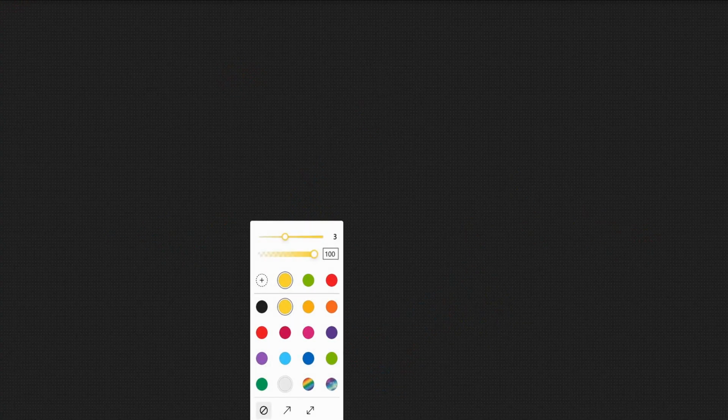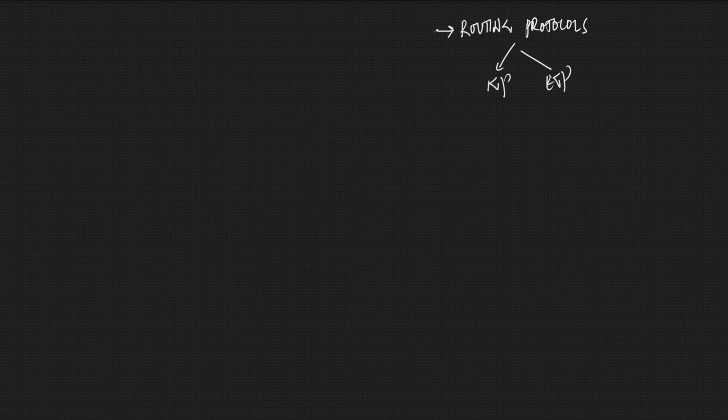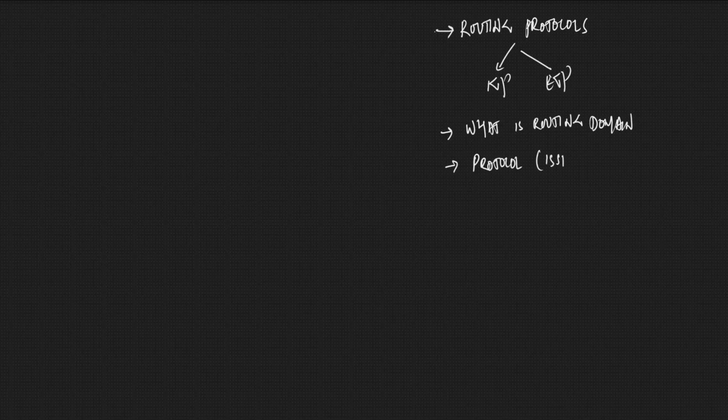So what all things have we discussed so far? We discussed that we have different routing protocols, right? Based on the different routing protocols, we have IGP and we have EGP. We also discussed what a routing domain is. Then from a protocol perspective, for ISIS and OSPF, what does a routing domain look like in a BGP context? What is a routing protocol? What does the routing domain look like? What is the autonomous system? We'll discuss more about this, but here also we discussed it.